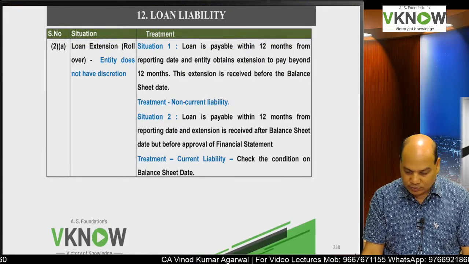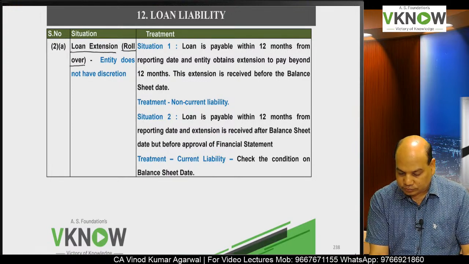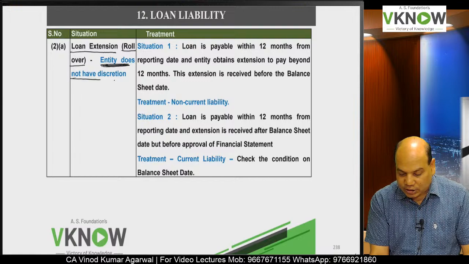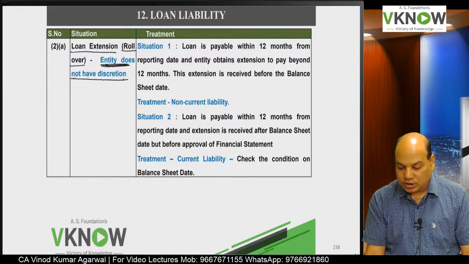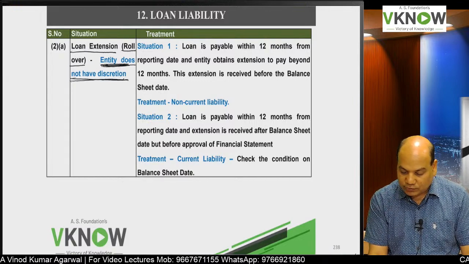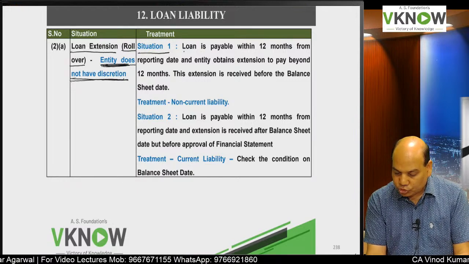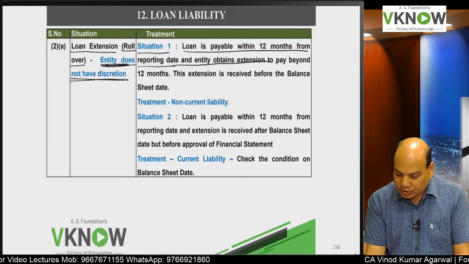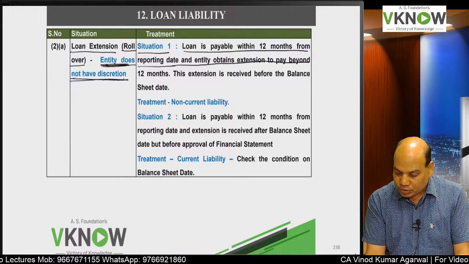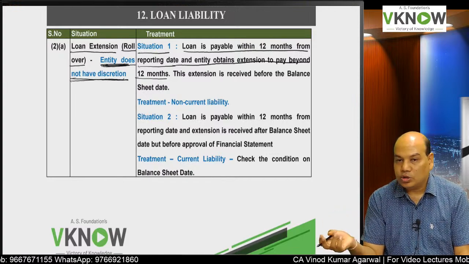Situation number 2A, loan extension, also called rollover. Now here situation A is under 2A, entity does not have discretion. Entity does not have discretion means entity does not have unconditional right to extend the period of the loan. Then situation number 1, loan is payable within 12 months from the reporting date and the entity obtains extension to pay beyond 12 months.